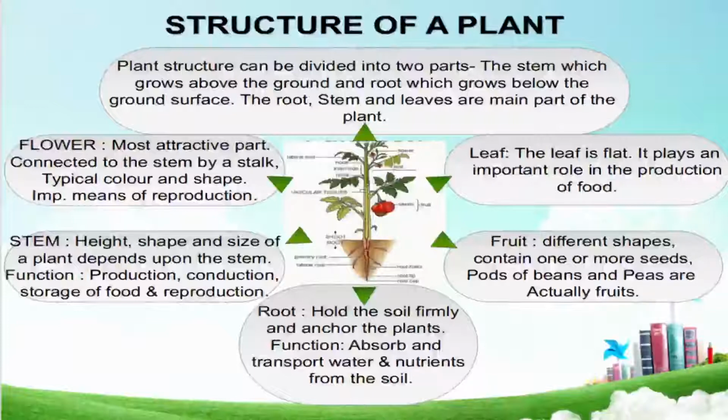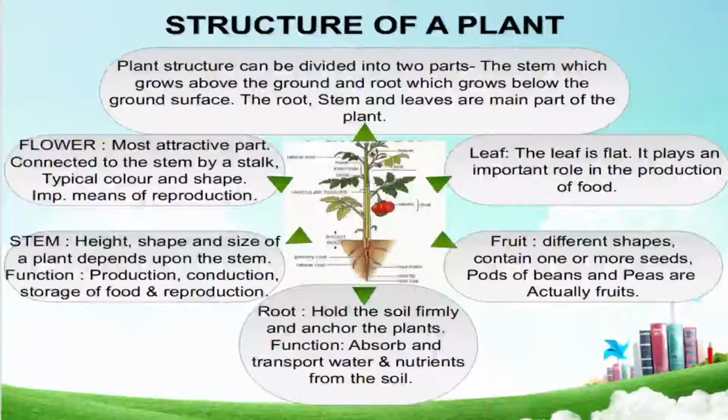In this picture of a plant we can see, first of all, the root, which holds the soil and helps the plant to stand erect, and the function of the root is to absorb and transport water and nutrition from the soil.